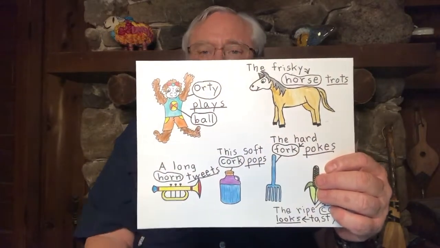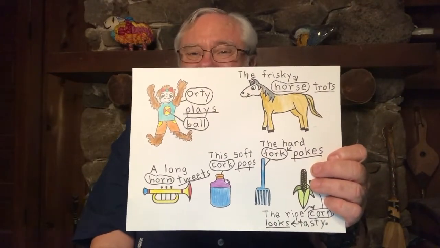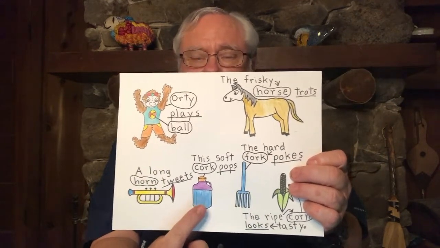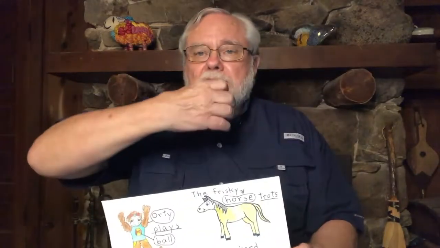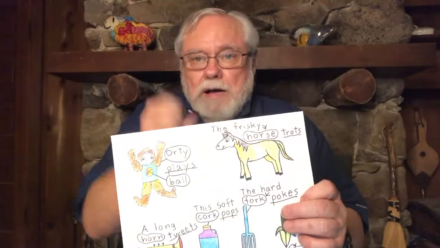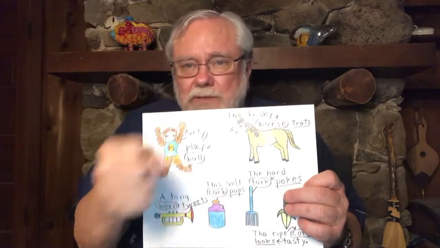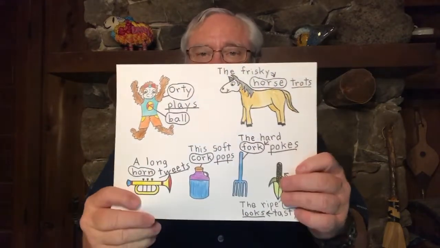And we drew a picture of a horn. And I wrote a longhorn tweets, because one sound that a horn can make is a tweeting sound. And we had before drawn a picture of a jug, and so you can draw that jug again, and the jug has a cork in the top that is keeping the liquid from coming out. And I wrote, this soft cork pops, because sometimes a cork pops up out of a bottle, and they need to be a little bit soft so that they will squeeze in a little bit when you're putting them into the jug or the bottle, so that they're real tight and don't let the liquid come out.